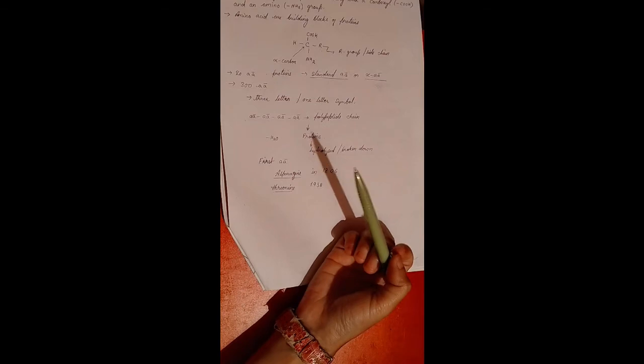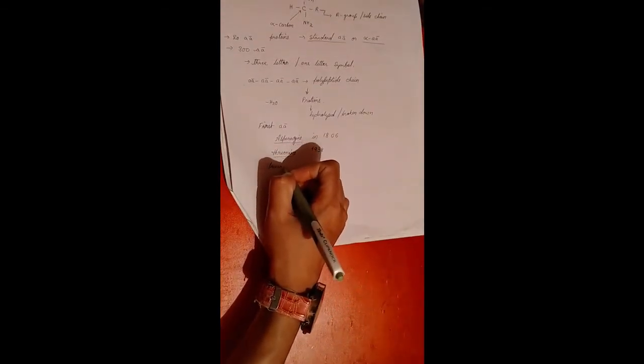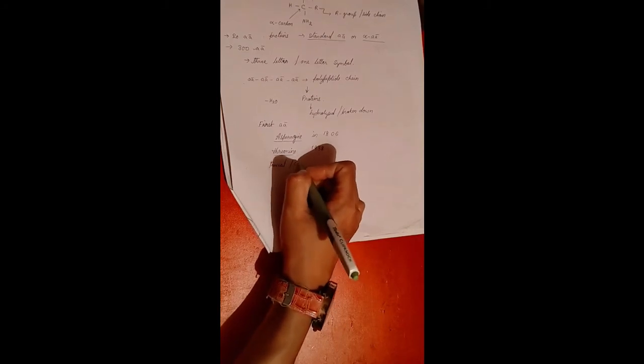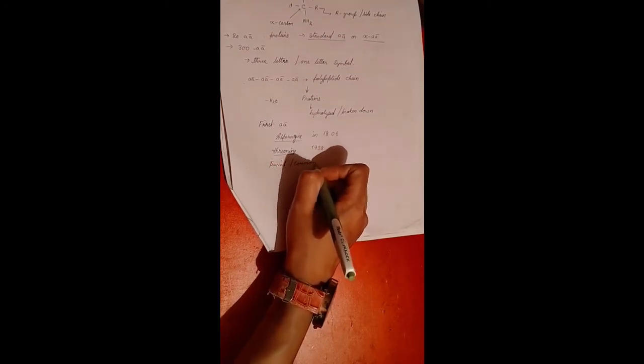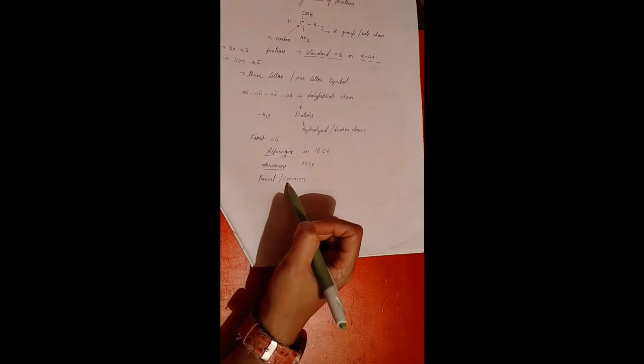And all these amino acids have a trivial name or a common name, and in some cases these names derive from the source from which they were isolated.